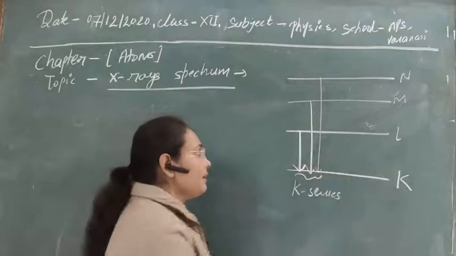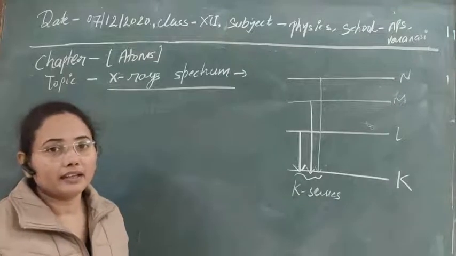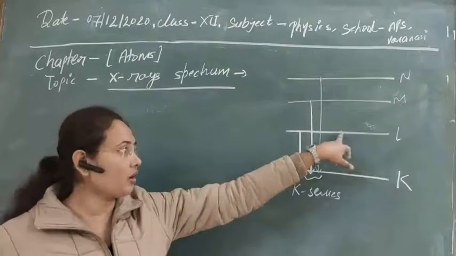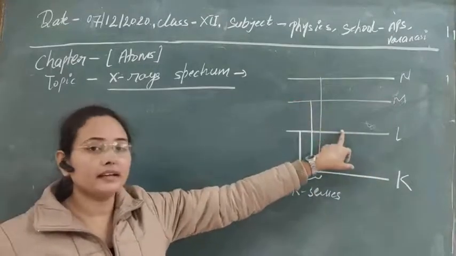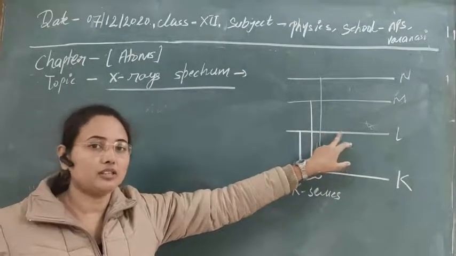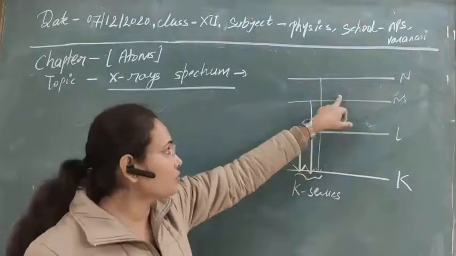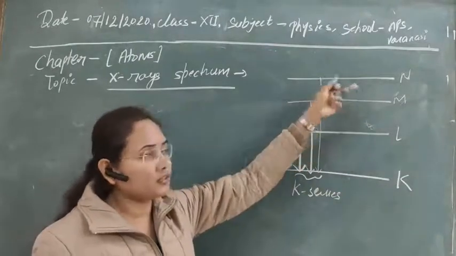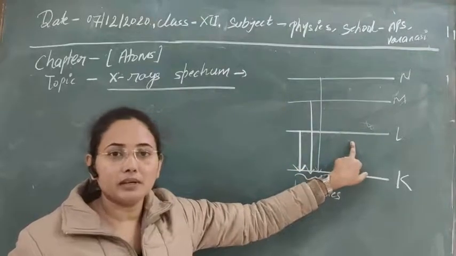In a similar manner, suppose highly energetic electrons collide with an electron in the L cell and knock out this electron. Then due to the vacancy created by the removal of the electron, and since there are electrons in higher orbits, these higher orbit electrons will have a tendency to fill up this vacancy to increase the stability of the atom.